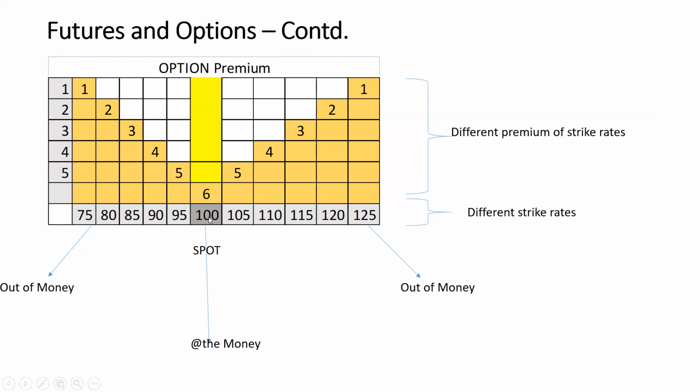Assume that the premium is quoting at 6 rupees at 100. Then the premium for the 95 strike price is 5. And the 105 call, CE, will be quoting at 5 rupees. 110 CE will be quoting at 4 rupees. 115, like this, it keeps on reducing. In the same line, the PE premium also keeps on reducing. This is a typical example. This is not the exact value; I'm just taking an example to explain how it works.